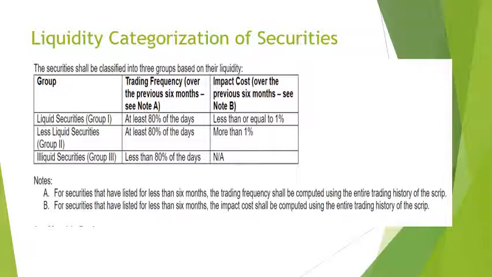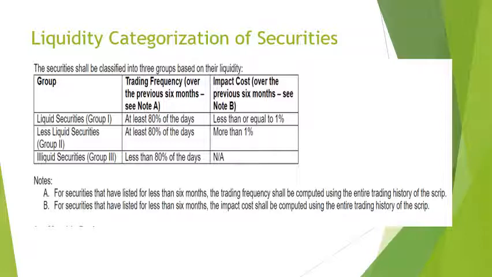So when the bid-ask spread of a security is less than 1%, the security basically becomes very liquid. So impact cost is nothing but the measurement of liquidity, and it is measured through the bid-ask spread of the security. The securities which meet the first condition of trading on 80% of the days at least, but their impact cost is more than 1%, they fall into the second group.